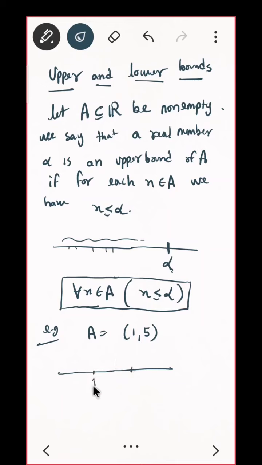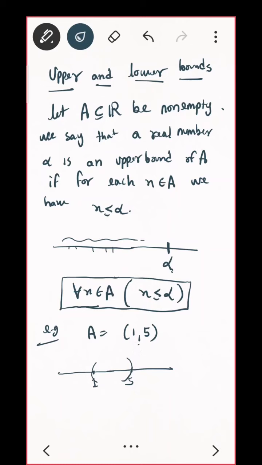5 is an upper bound. Do you agree, everyone? To check whether it is an upper bound, you have to take any element of A and check whether that element is less than or equal to 5, and that is true in the case of 5. Can you give me any other upper bound? Whether 4 is an upper bound? No, if I take the value 4.5, that lies in the set, but 4 is not greater than 4.5. What do you mean by upper bound? That must be greater than all the elements of the set. Your set is 1 to 5 here. So whether 4 is an upper bound? No.